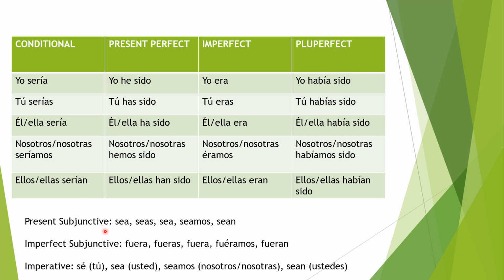Present subjunctive. Sea, seas, sea, seamos, sean. This one is easy to remember. Just remember the word see, but it's pronounced in Spanish sea. Sea, seas, sea, seamos, sean.